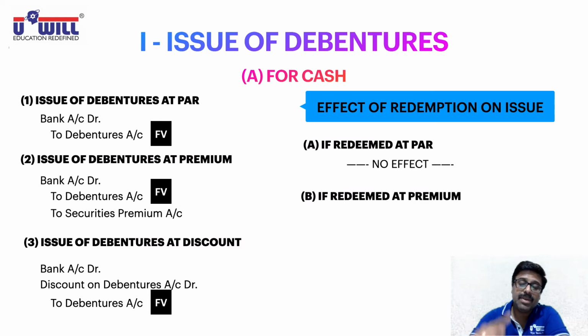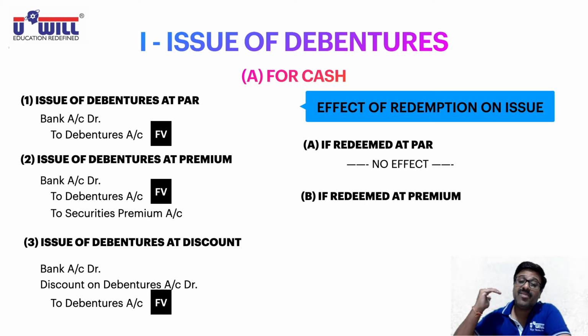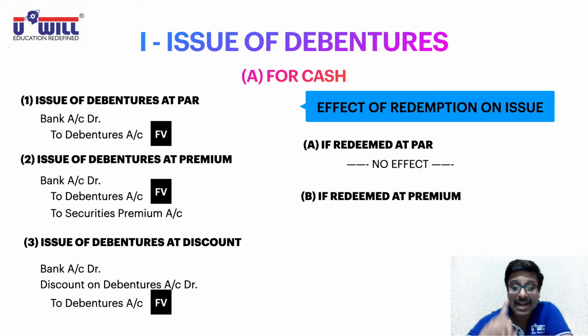And that principle of prudence or conservatism applies at this premium on redemption also. What is this premium on redemption? Can I say future expected loss as well as future expected liability? Once again, write down this in your notebook.